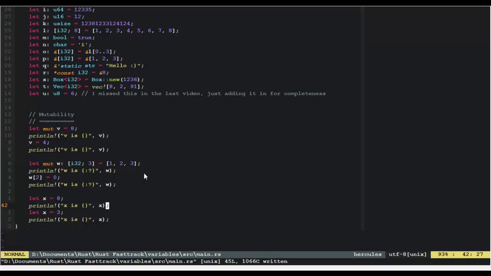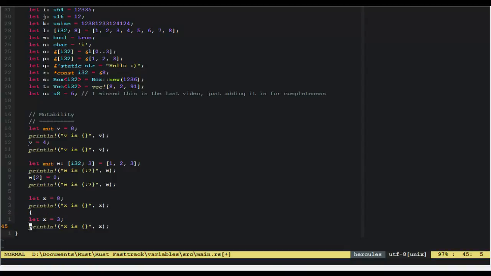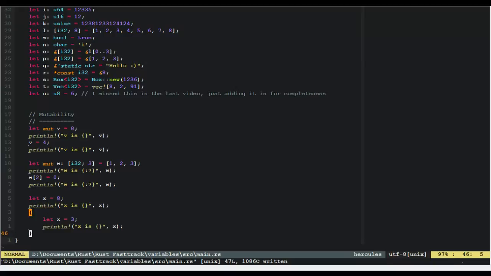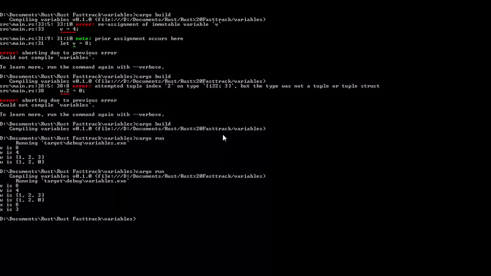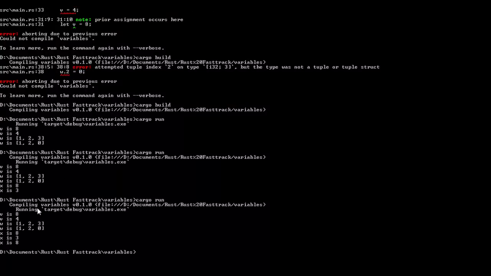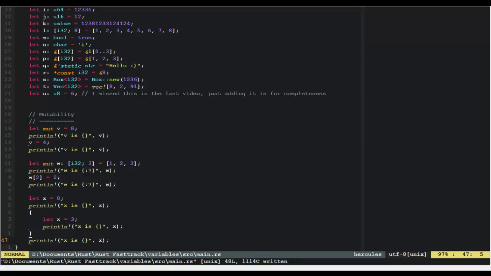And what I'm going to do, I'm actually going to... This is technically more talking about lifetimes than anything else, but let's just really quickly demonstrate by doing this. Okay, and so now we should get 838, and we do, we get 838. And so here what we've done is we've said, we're just going to shadow x, we're going to overwrite this x just within this lifetime, and then this value of x gets consumed at the end of this scope, and we're back to being able to use our old value.